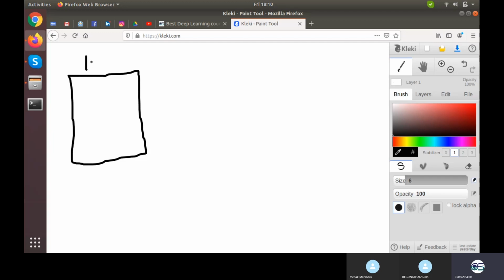Okay, I am taking the image to be of size, suppose, 10 and 15. Okay, and it is a black and white image.